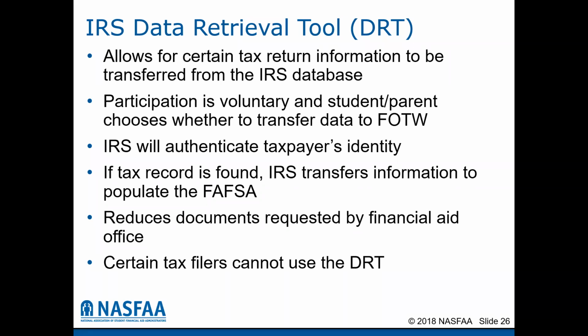There are certain tax filers who cannot use the data retrieval tool. An example would be parents that file married but separate cannot use data retrieval because the system cannot add together the information and put it onto the FAFSA form. Anyone can attempt to use the data retrieval tool. It will present you with a series of questions, and if you answer yes to those questions, it will tell you that you're ineligible to use the data retrieval tool. If the student filed a 2020 tax return, you may also use the data retrieval tool on the student's tax return.